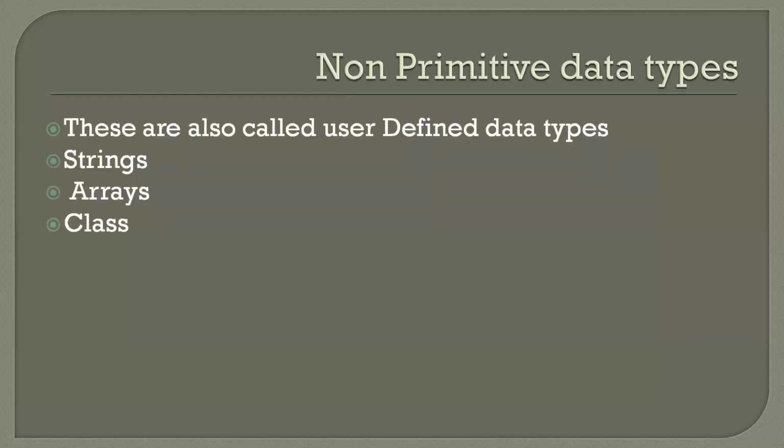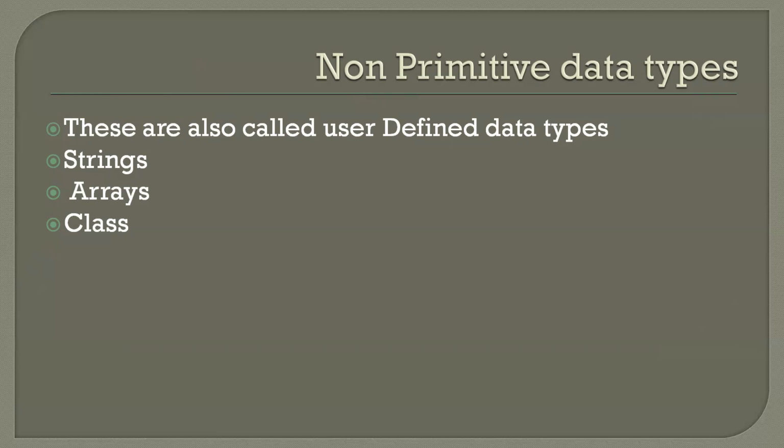Next, let us move to the non-primitive data types or user-defined data types. As I said earlier, data types in the Java programming language are divided into two types, built-in and user-defined. The other name for built-in data types is primitive data types, and the other name for user-defined data types is non-primitive data types, right?